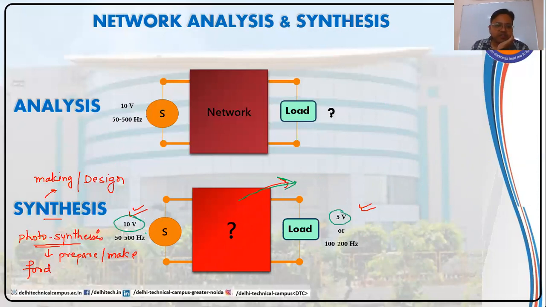Or we may have a source with input signal frequencies 50 to 500 hertz, and in the load we may need only frequencies from 100 to 200 hertz. So the remaining frequencies must not reach the output. They must be bypassed. So the design of this kind of network, when we have the information about the input and the output, is the problem of synthesis.